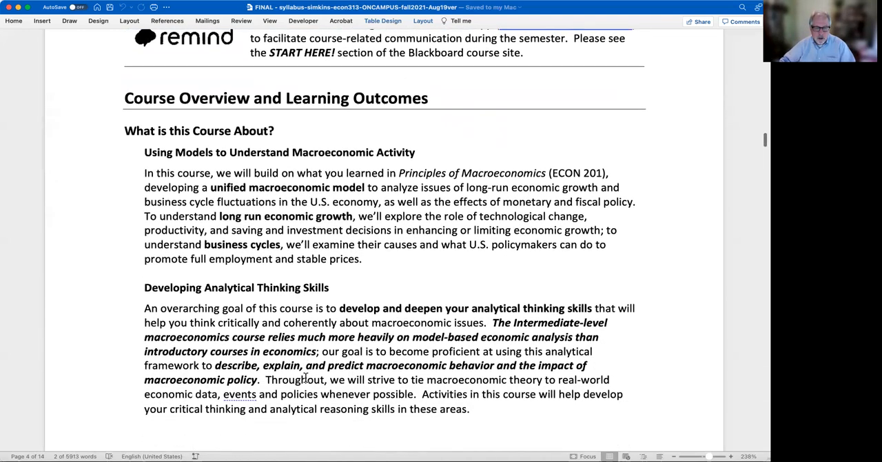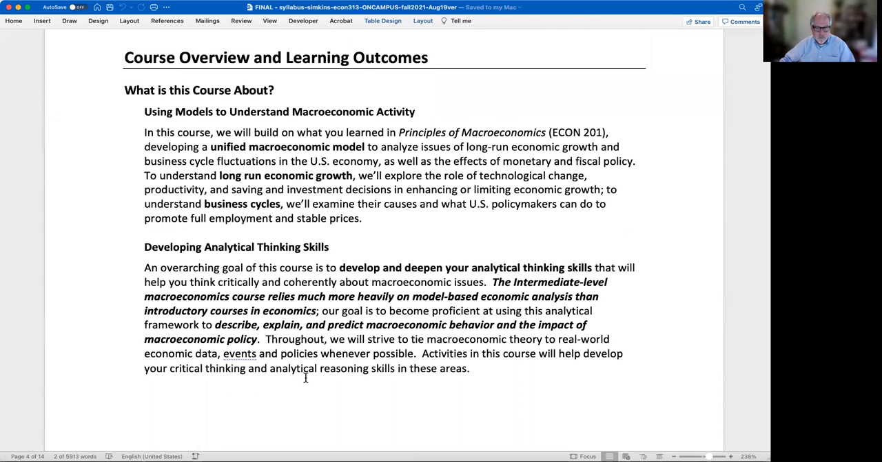So, the course learning outcomes, an overview of what the course is about. It's really about using models. This is an upper level course, one of our core theory classes in the major. It's really developing an economic model to explain, predict, and evaluate policy about the economy, about the macroeconomy, about long-run growth, and about business cycles. Okay, and we'll use those models to help explain and evaluate things, help to predict things, right, and really sharpen your analytical thinking skills.